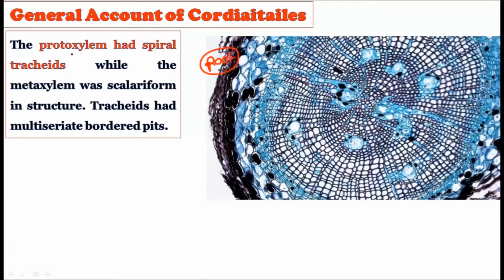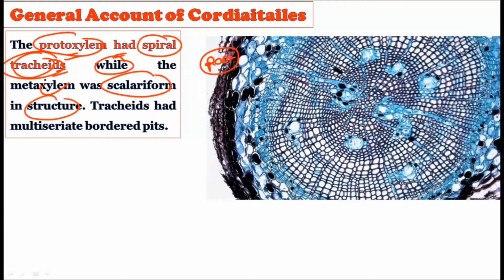Anatomically, in the roots of the Cordaitales members, the protoxylem had spiral tracheids, while the metaxylem was scalariform in structure. These are the two kinds of xylem, depending upon when they originated. The protoxylem shows spiral tracheids, while the metaxylem is scalariform.